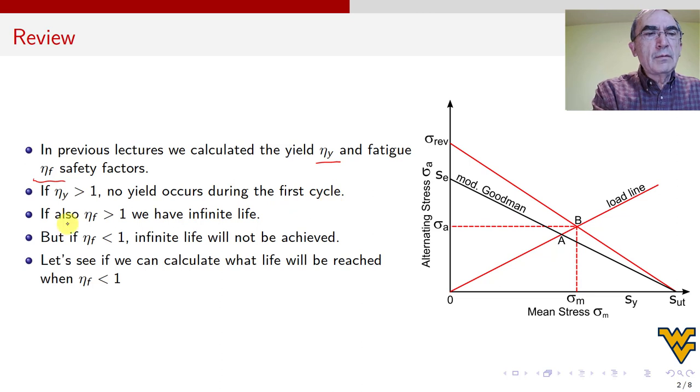So then for more cycles, the safety factor is eta F, for fatigue. If it's greater than 1, we have infinite life, okay? So if eta F is less than 1, the infinite life will not be achieved. And in this presentation, we see if we can calculate what life will be reached when eta F is less than 1. We already calculated this.